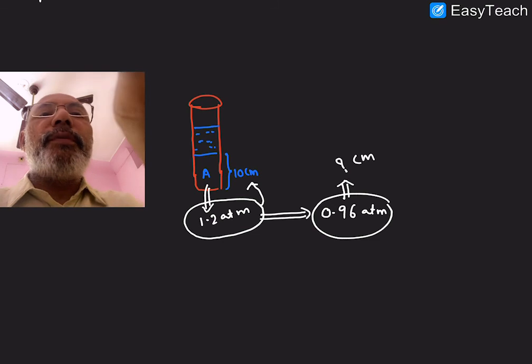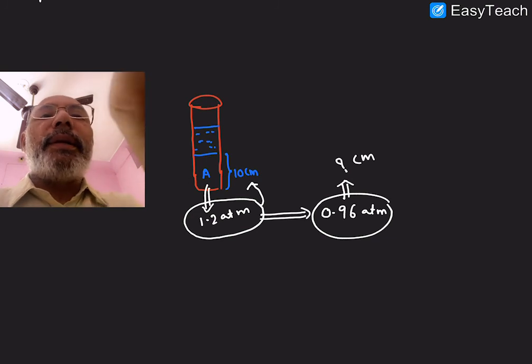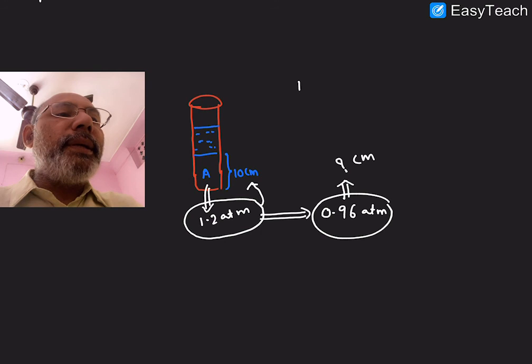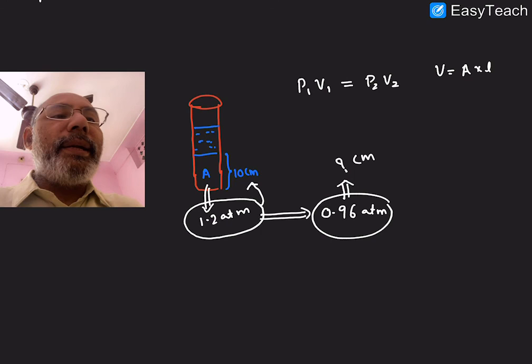So now I am going to find this using Boyle's law. In this entire experiment, the temperature is not playing any role. I can go for Boyle's law now. So what is Boyle's law? PV is equal to constant. P1 V1 is equal to P2 V2. But volume is nothing but area into length. In this particular case, length is given by the paper setter.